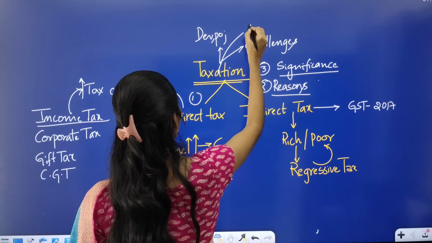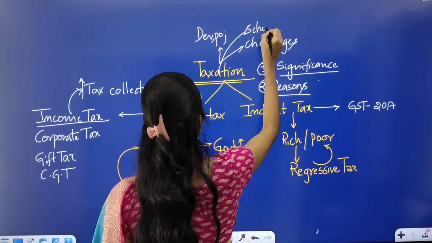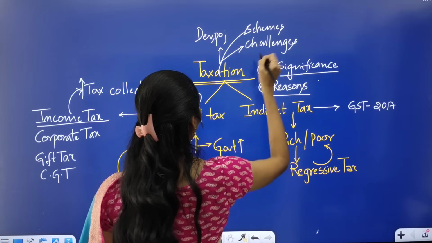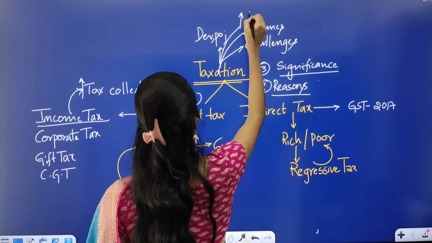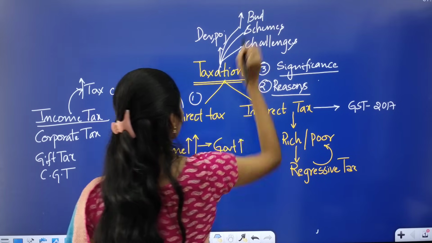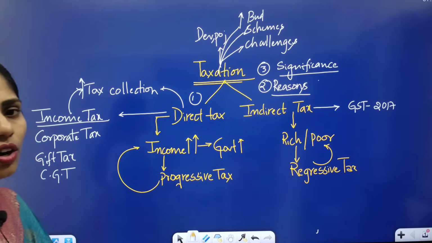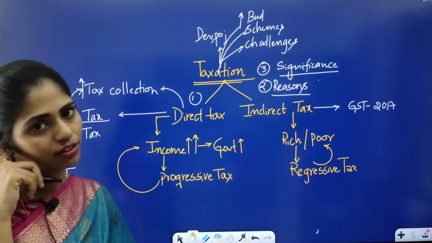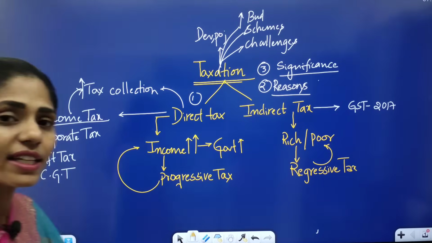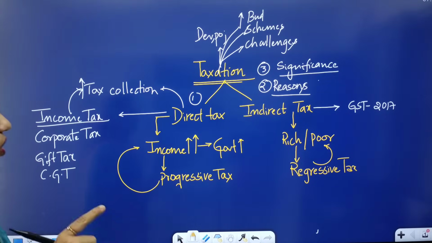And the government can come up with new schemes, or for already existing schemes it can increase budgetary allocations. Okay, and it can also help the government to decrease its debt. So all these things are very, very important.